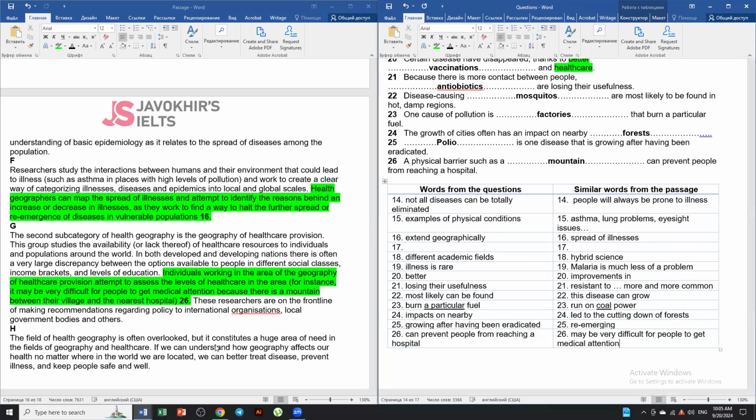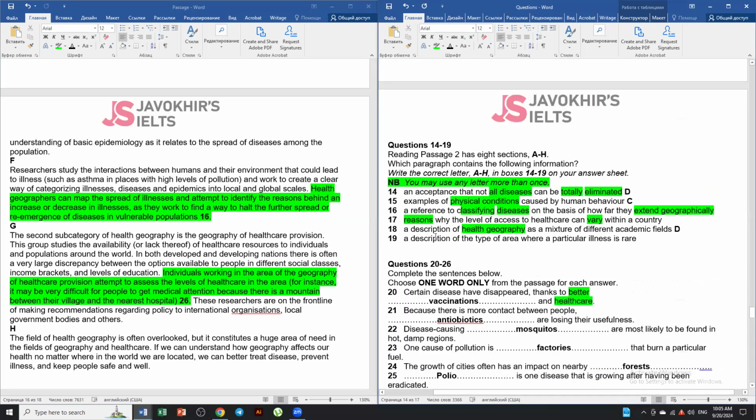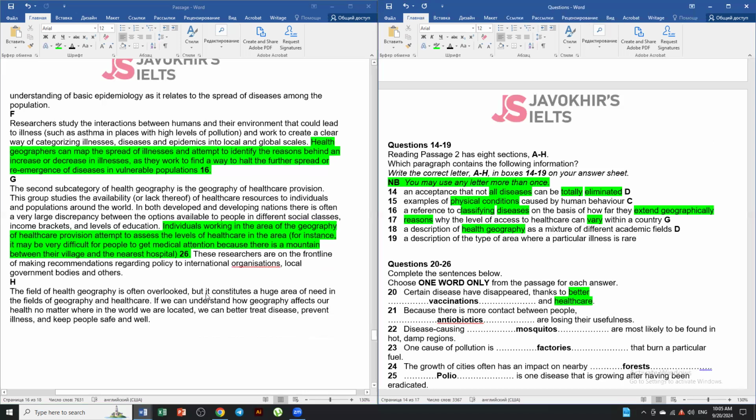However, paragraph G is also: these researchers are on the front line of making recommendations regarding policy to international organizations, local government bodies, and others. 17, there we go: reasons why the level of access to healthcare can vary within a country. Yes, it can vary within a country because not all the people can reach the hospital because there's a barrier, and it's a mountain, obviously. And last but not least,